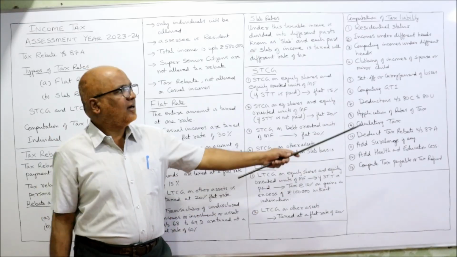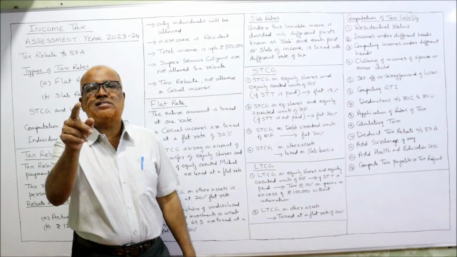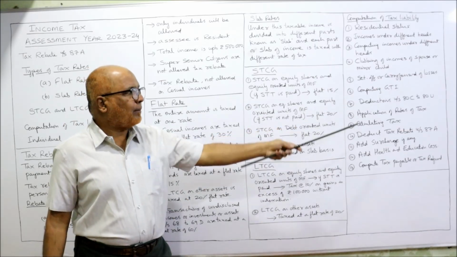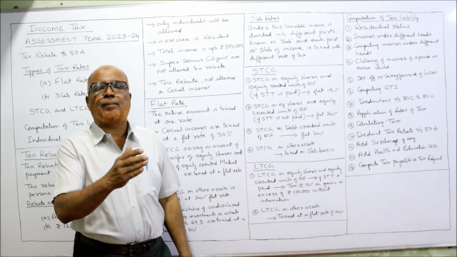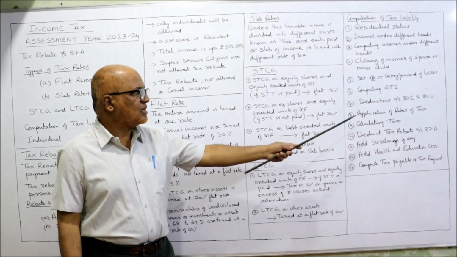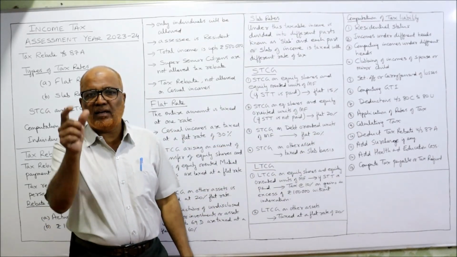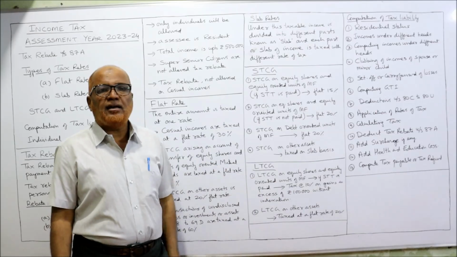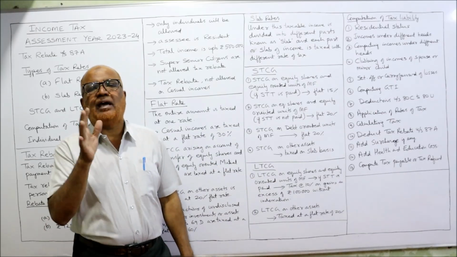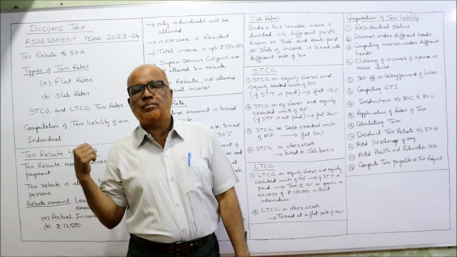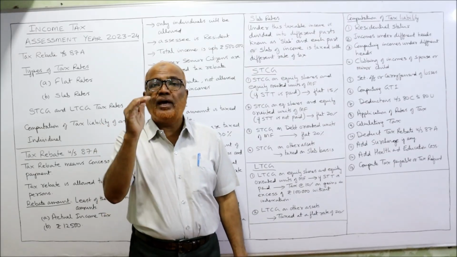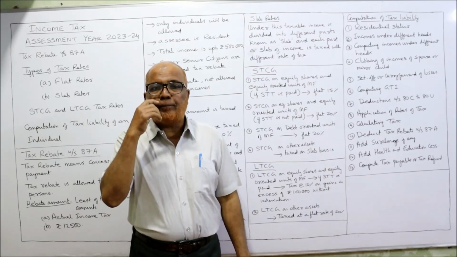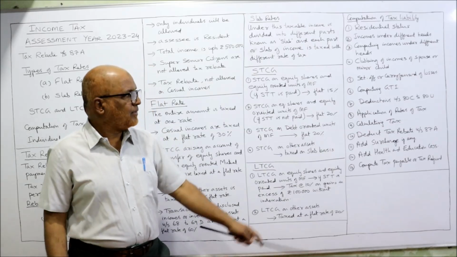After calculating GTI, deduct all deductions under section 80C to 80U. Then we have to apply the rates. What are the different rates applied on the different incomes? Then calculating tax. Finally, we have to find out what is the tax. Then deduct tax rebate if any. Just now I told you tax rebate will not be allowed for everybody, only lower income group. If the income is up to 5 lakh, then tax rebate, if any.